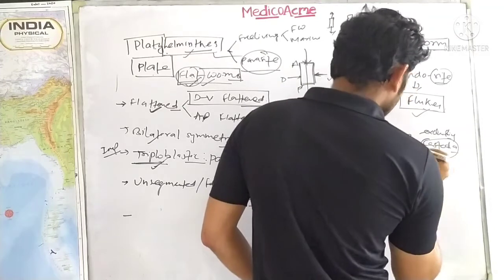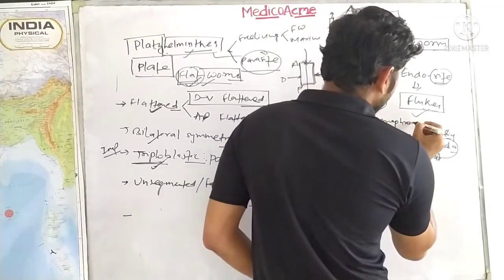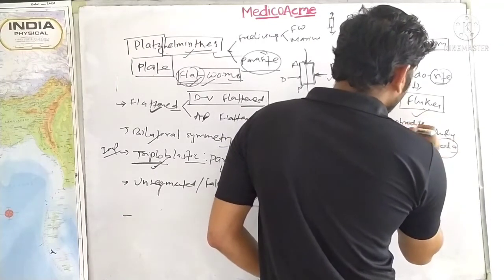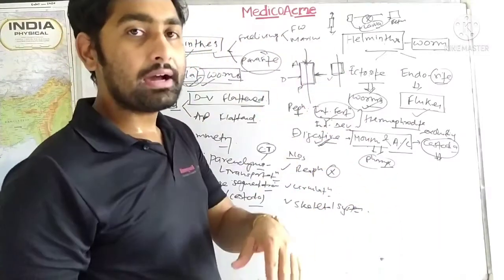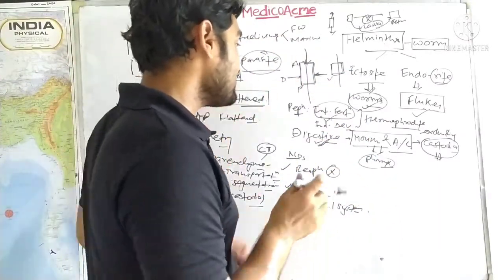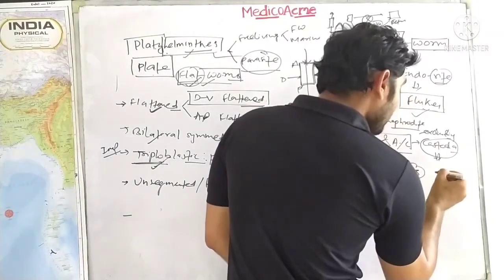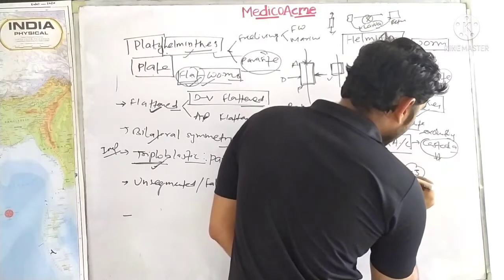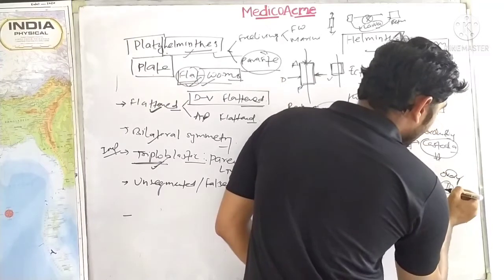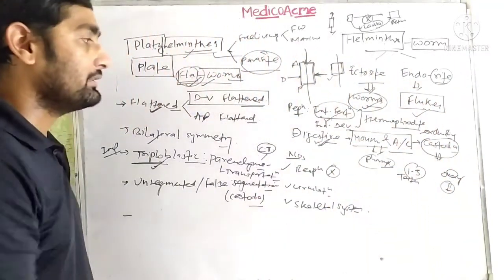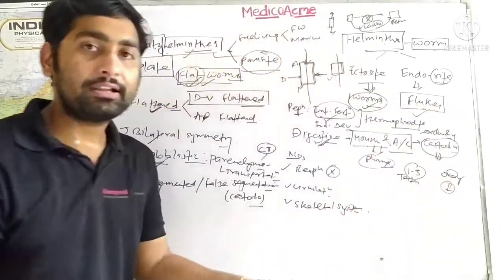Cestoda, first of all, these are hermaphrodite organisms. Hermaphrodites means, but not all, most of the organisms are hermaphrodite. That means the testes and ovary are in the same body. Testes, if found, will be 1 to 3, but ovary will be only one. Please note down properly because I am just writing here and there. So guys, there will be self fertilization and cross fertilization both.